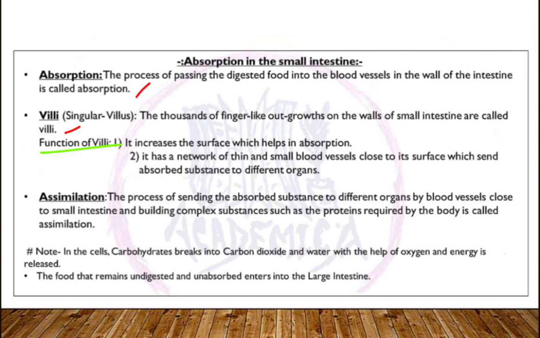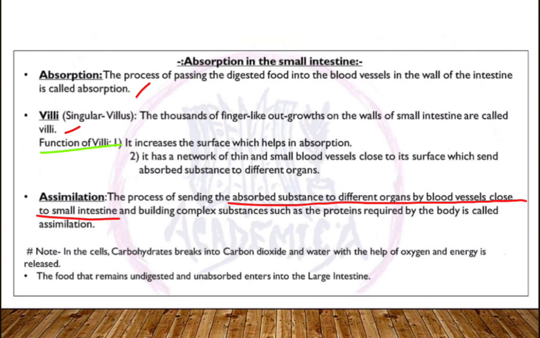They enhance the surface, which helps in absorption, and these villi have a network of thin and small blood vessels close to their surface which send absorbed substances to different organs,